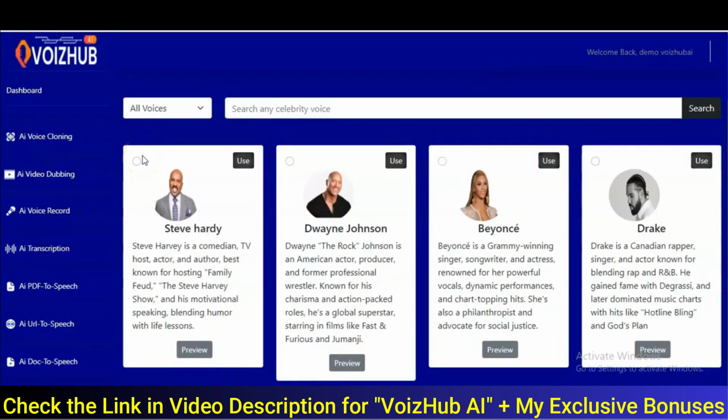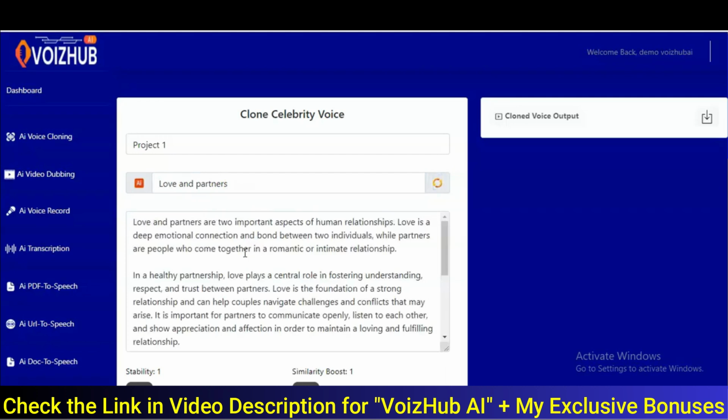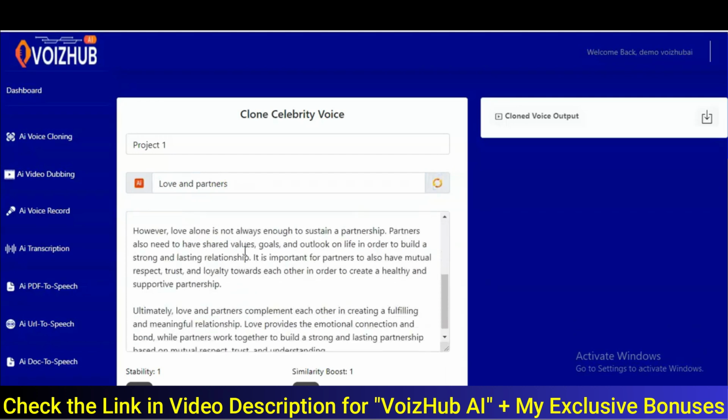So for you to use the voice now, you have to click on use here. Then you name your project. And right here, we have the AI icon right here, which you can use, of course, to generate content, right, for your work. Now, if you click on this, you see enter your keyword. Then you click on this to generate content. Amazing. It has generated the content for me, as you can see.